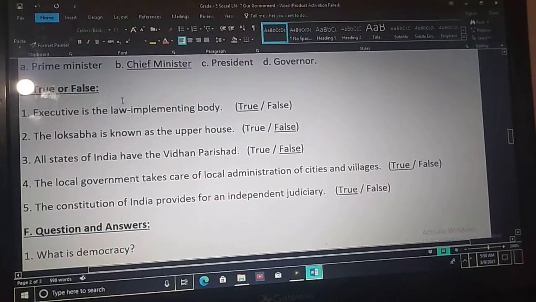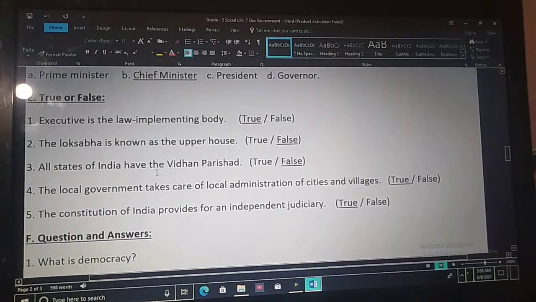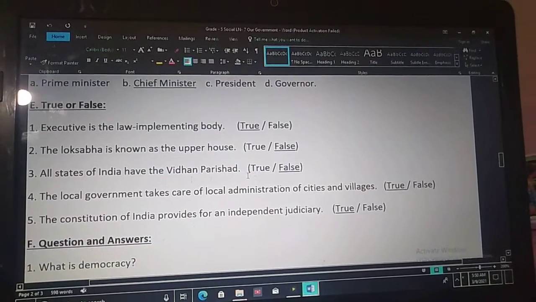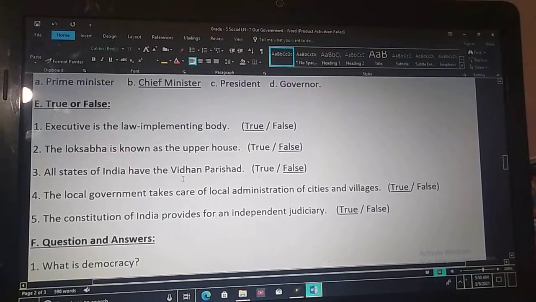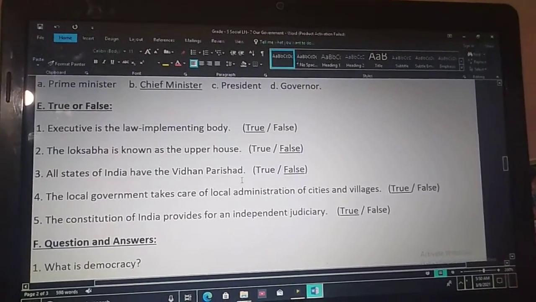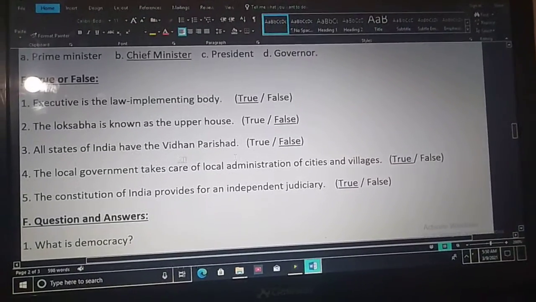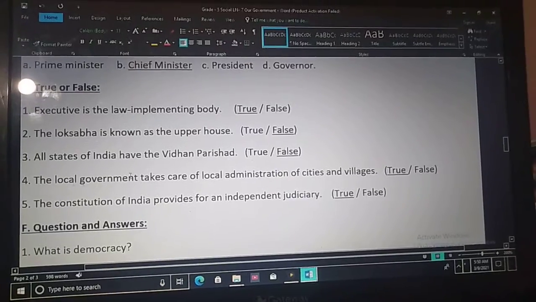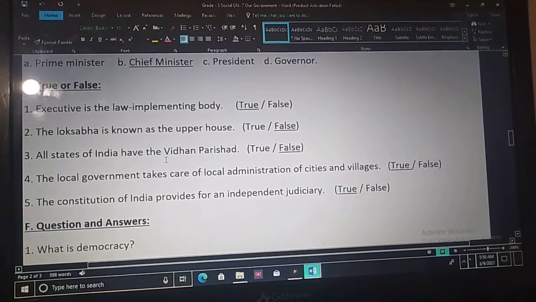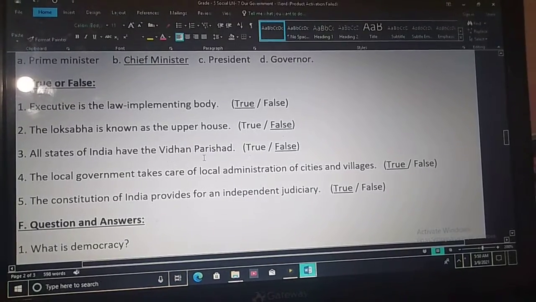Next one. Third one. All states of India have the Vidhan Parishad. No, only some states of India have the Vidhan Parishad. So this statement is false. Only some states of India have the Vidhan Parishad. So the given statement is false.